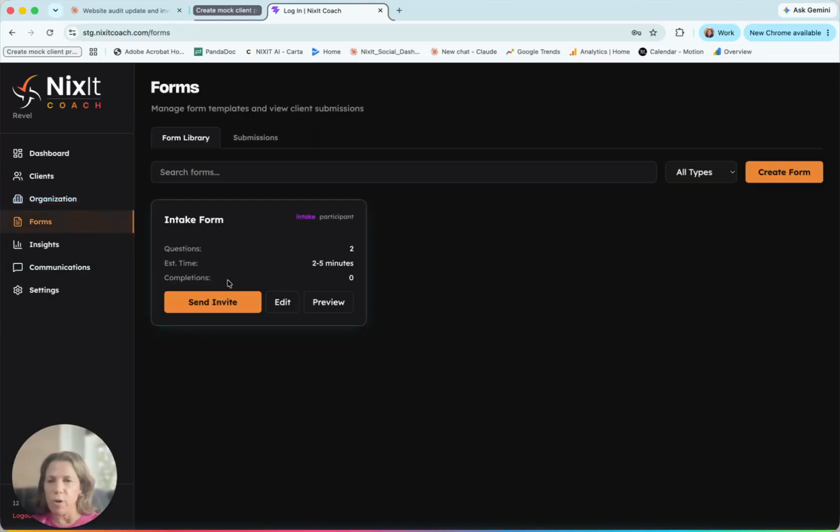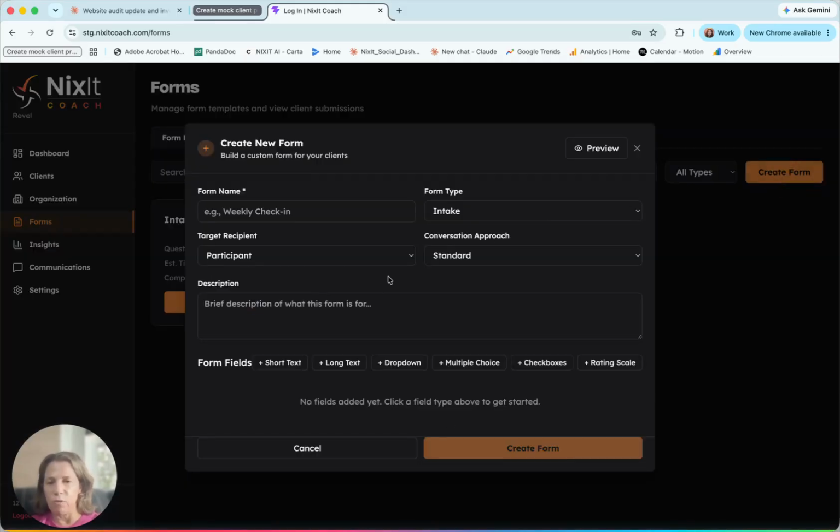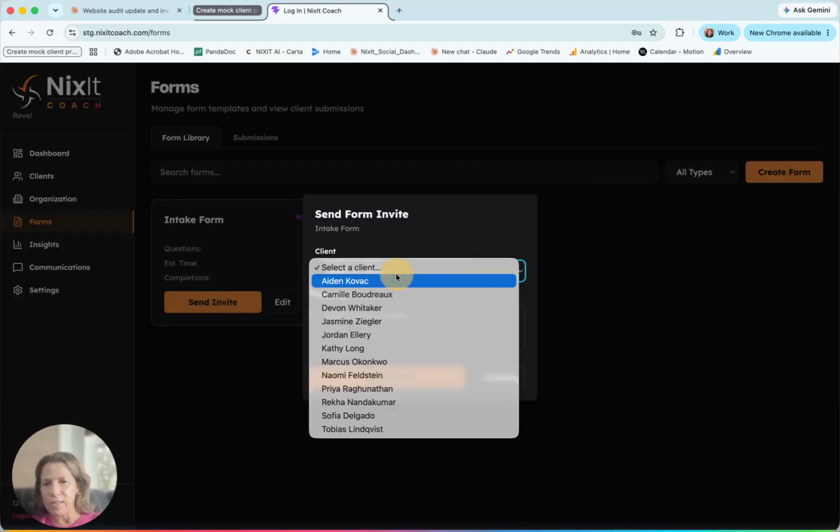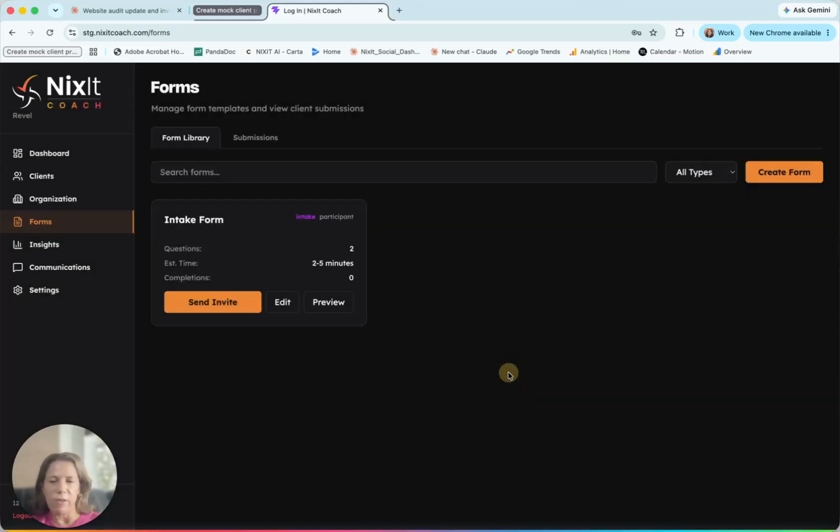Now over here are forms. So right now we just have one form, and you can go ahead and create your own form. It's pretty basic. We're going to be building this one out. So any information you have or anything that you would recommend, we'd love to hear. So right here is where you could do a short text, long text, drop down, multiple choice, checkboxes. And the great thing is when you have this, you can send it to any of the clients, even if they haven't done an intake yet, as long as you have an email.